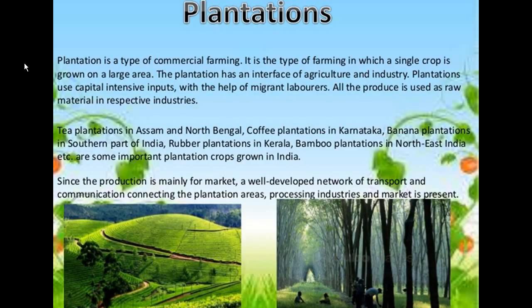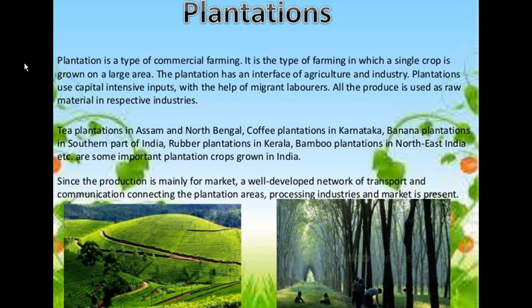Now plantation is one type of commercial farming. It is a type of farming in which a single crop is grown on a large area, and the plantation has an interface of agriculture and industry. Plantations use capital intensive inputs with the help of migrant laborers, and all the produce is used as raw material in the respective industries of different crop fibers which are sent to them.